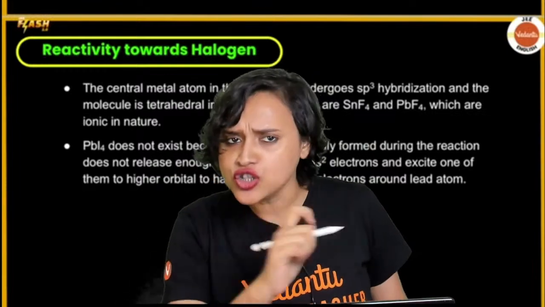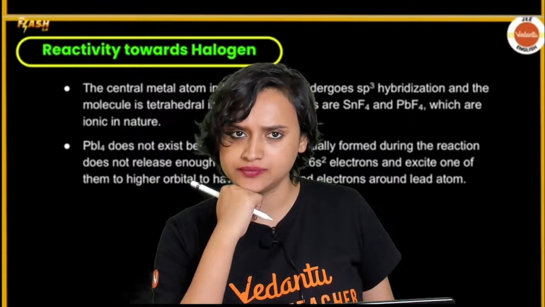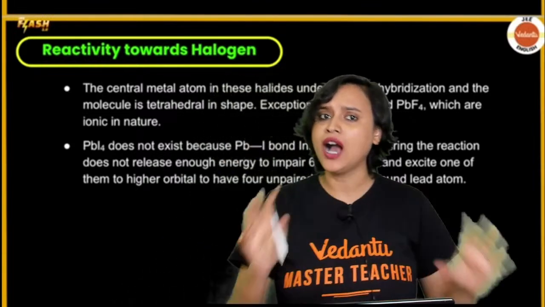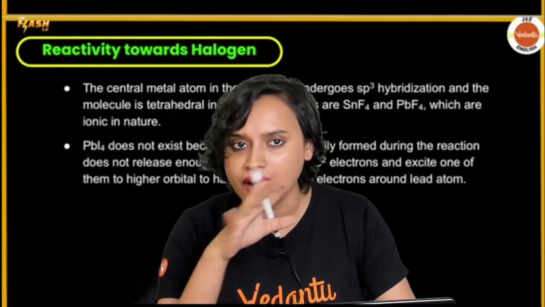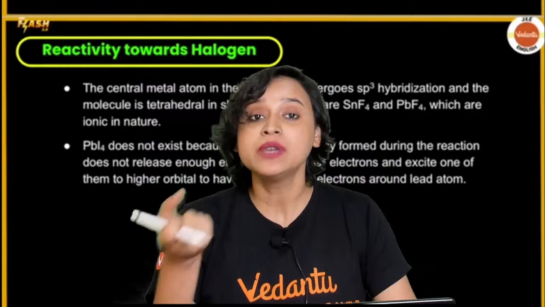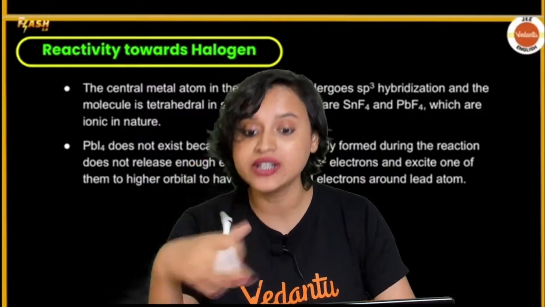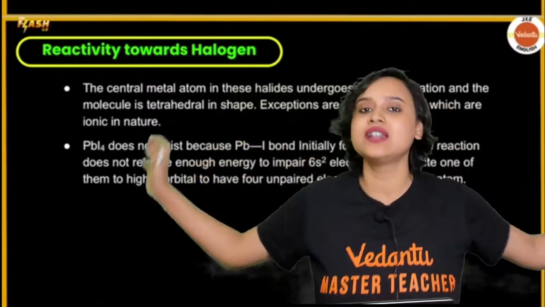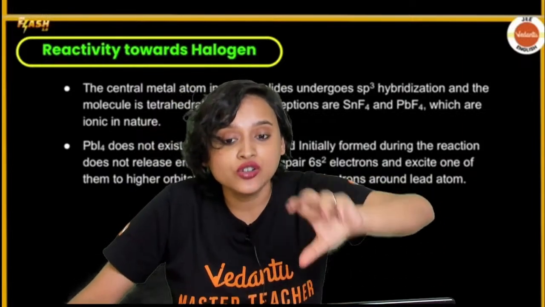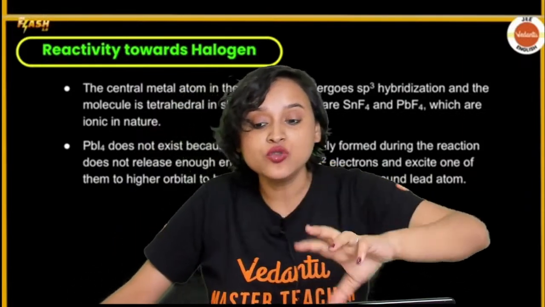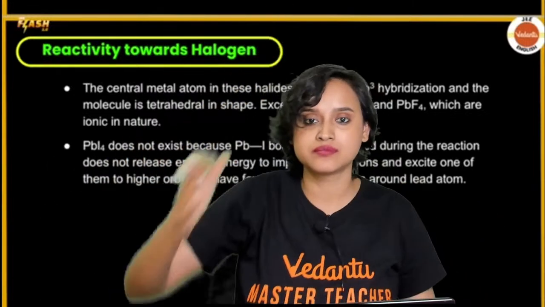Exactly. Also, in the case of tetrahalides, you do not see PbI4. PbI4 is not formed at all. It does not exist. You will never find this compound. Why? Because during the reaction, the initial Pb-I bond formation cannot release enough energy to unpair the 6s2 electrons and excite them. It cannot.